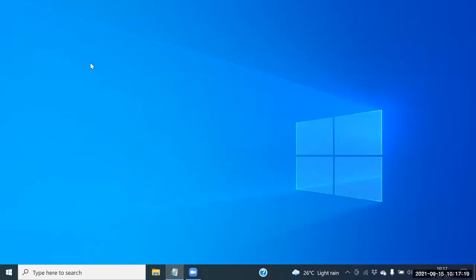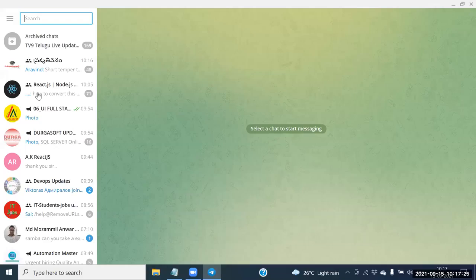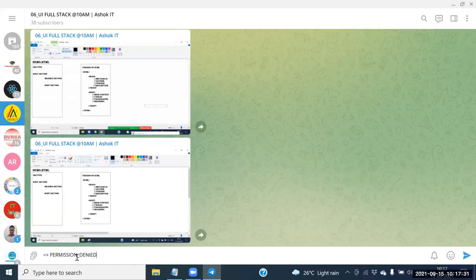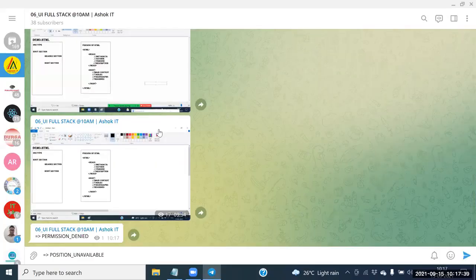What is the first case? The first case is permission denied. Let me tell the first case again. First case is the permission denied. So guys, what is the second case? The second one is position unavailable.